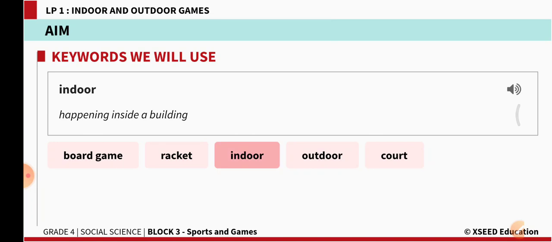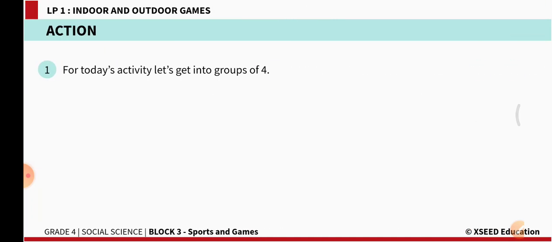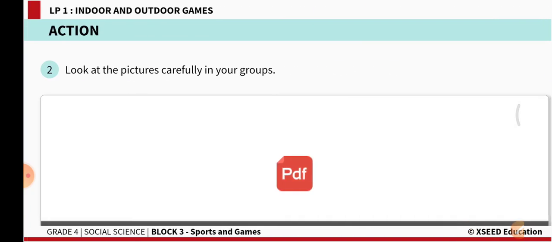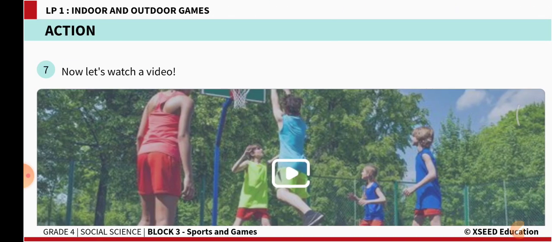Third keyword, indoor. Indoor means that which is happening inside a building. Outdoor, that which is happening outside a building. Court, an area for playing a particular sport.